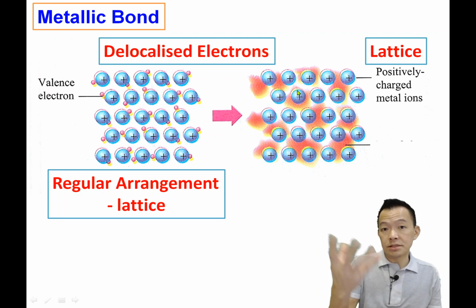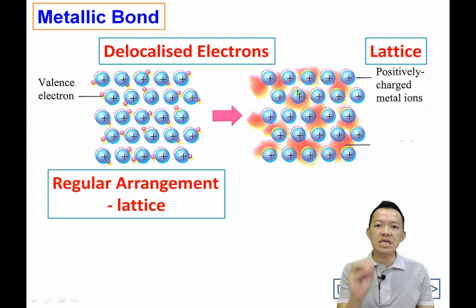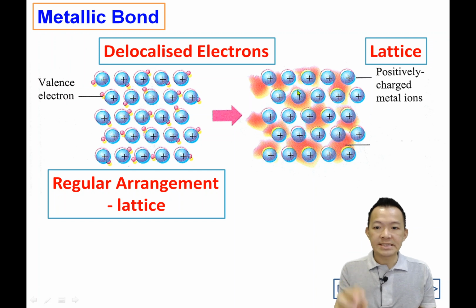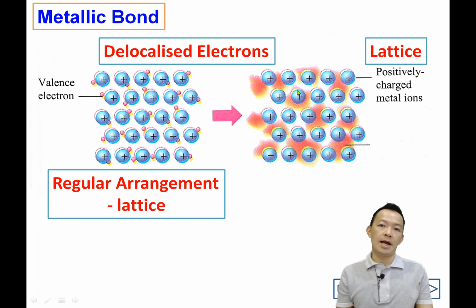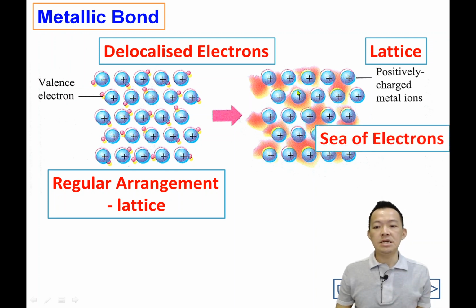But because the electrons are lost and delocalized, finally they form the sea of electrons, just surrounding the positively charged metal ions.